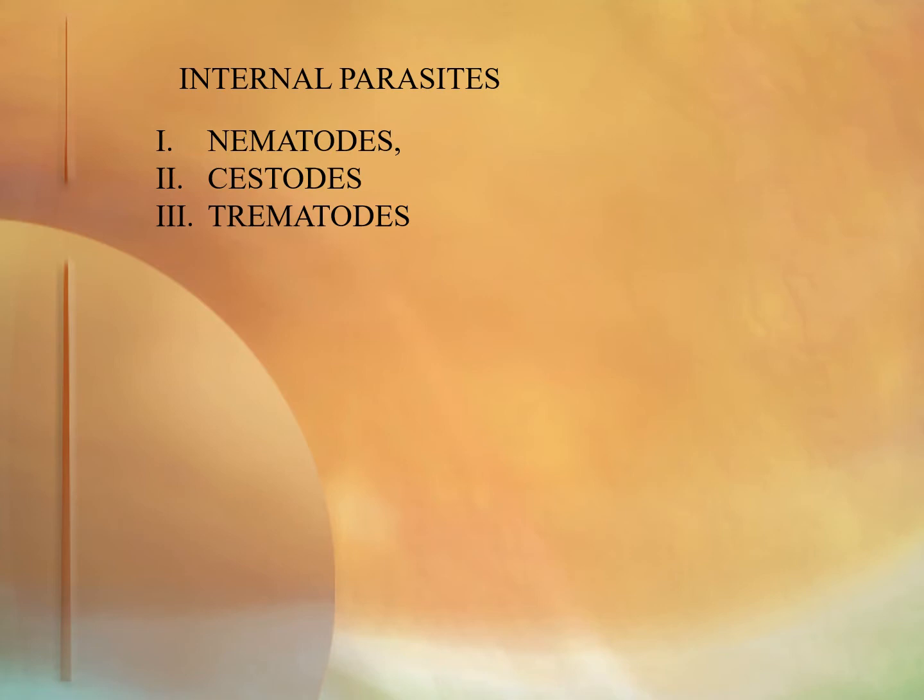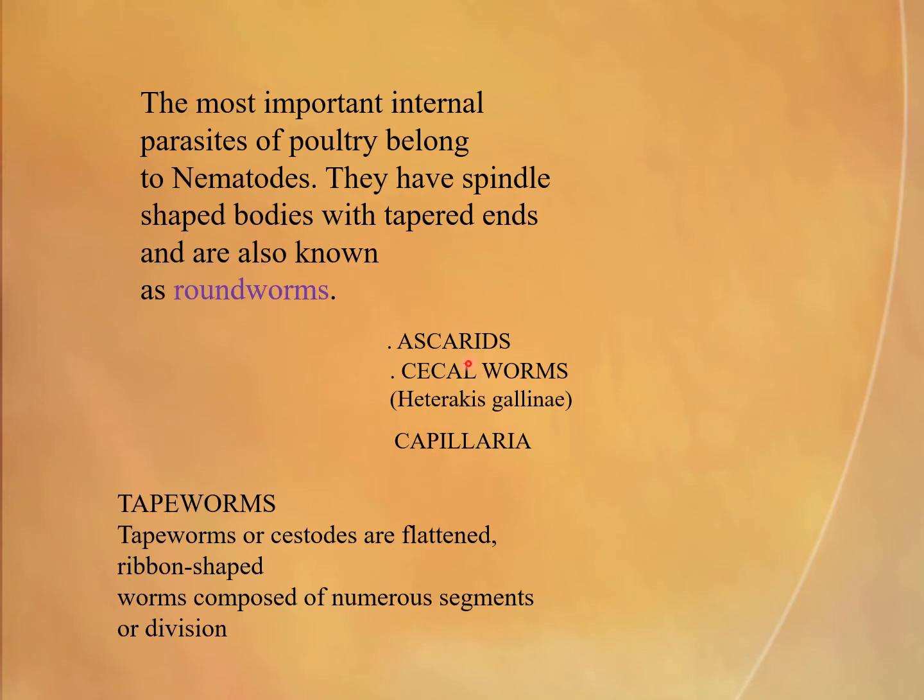Internal parasites: nematodes, cestodes, trematodes. The most important internal parasites of poultry belong to the nematodes. They have spindle-shaped bodies with tapered ends and are also known as roundworms: ascarids, cecal worms, Heterakis gallinarum, Capillaria.